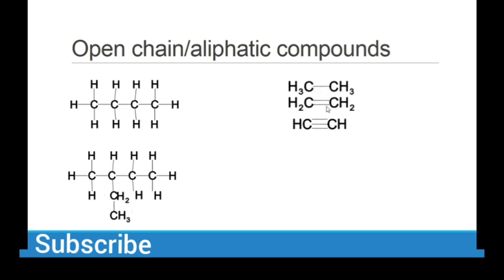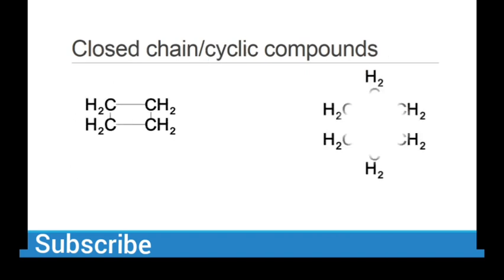Okay, and then we have some compounds where carbon can form single bonds and double bonds with each other, and they can also form double bonds with other atoms like oxygen and nitrogen. And now what are closed chain compounds? Closed chain compounds, or cyclic compounds, are compounds in which carbon forms a cycle or a ring. Like in benzene, it is a closed chain.